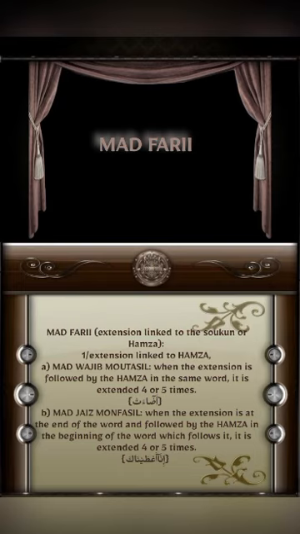So here what is the difference between permitted and mandatory? المد الجائز والمد الواجب. But المد اللازم, we're gonna do it tomorrow inshallah. Here the scholars agreed on the length of the word and the duration. So this is the difference between المد الجائز والمد الواجب والمد اللازم. This is a little bit of a note about the difference between the three مد.